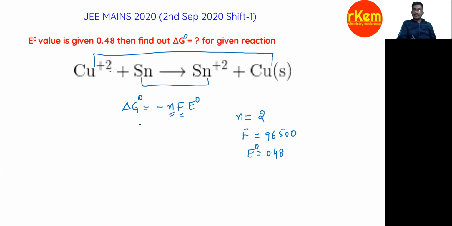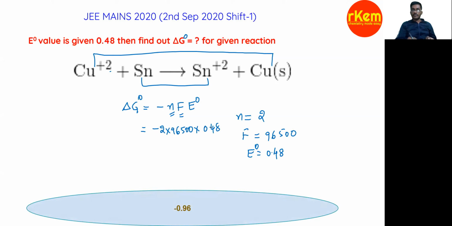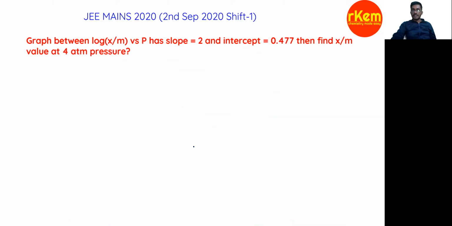So just multiply this. Okay. So minus 2 into 96500 into 0.48. So in terms of F, how much do we get? Minus 0.96 F. Clear? So delta G naught, they are asking in terms of F, Faradays. How many Faradays? Right. Next question.